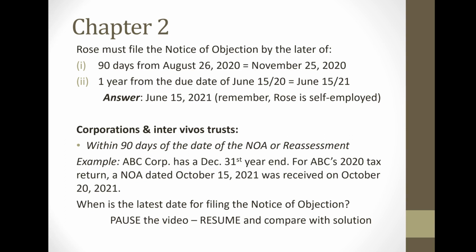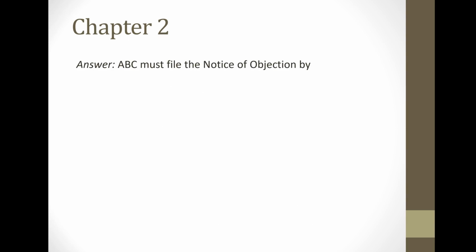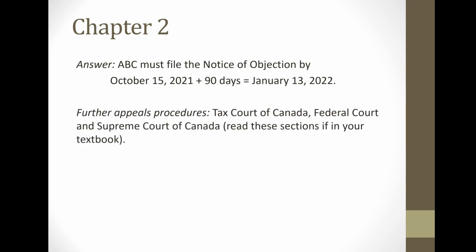So let's take a look at the answer. Corporations must file the notice of objection within 90 days from the date of the notice of assessment or reassessment, and so that would be January 13th, 2022. Now, there's also further appeal procedures. If the notice of objection is filed and the resolution is not to the satisfaction of the taxpayer, they can go and file further claims through the Tax Court of Canada, Federal Court, and ultimately the Supreme Court of Canada.